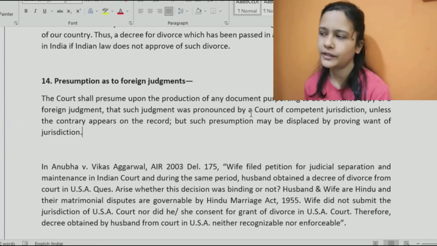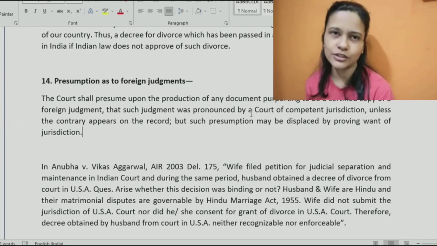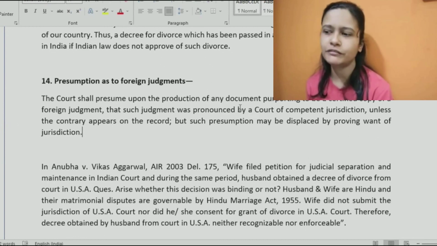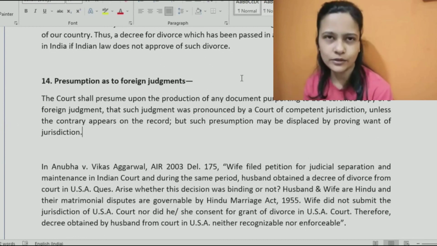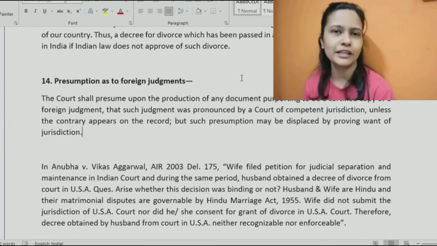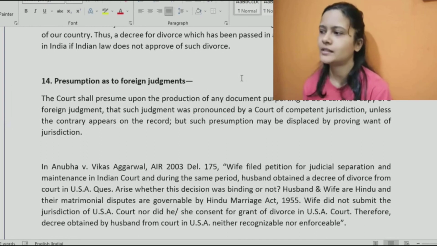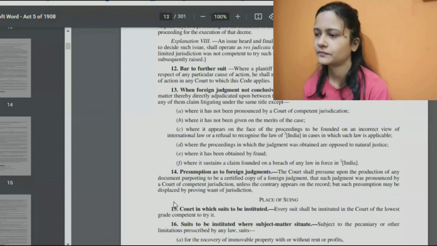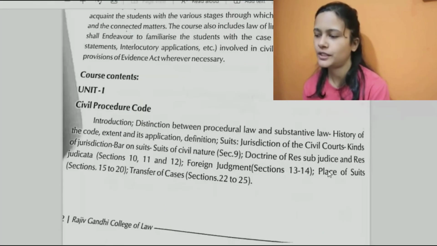Okay. So section 13 provides for the 6 grounds where judgment is not conclusive, and section 14 says otherwise court would assume it to be proper unless and until those provisions are proven. If proven, court would not basically enforce the judgment. That's all about this section. Section 13 and 14, foreign judgment that we have. Okay, fine then. So in the next class, we'll continue with the remaining provisions. Okay. Yeah.